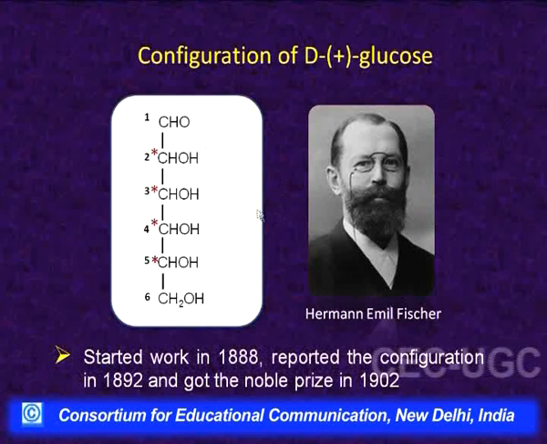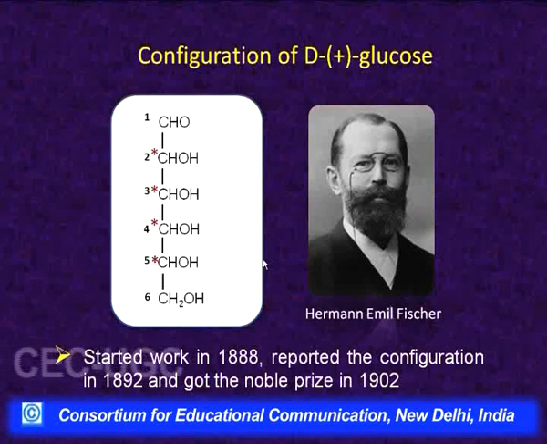But the problem was that which isomer has which configuration was not known at that time, and he worked it out after studying a number of reactions. As I said earlier, I will be discussing here only those reactions which gave direct evidence towards the configuration of D plus glucose. So, let us take up these evidences one by one.